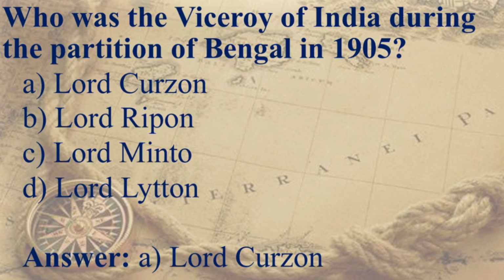Let us discuss today the chapter of Swadeshi movement. Here are some of the MCQs that I wanted to discuss with you, which might be important for your exams. Starting with the first question, who was the Viceroy of India during the partition of Bengal in 1905? A very basic and simple question, and the answer is Lord Curzon.